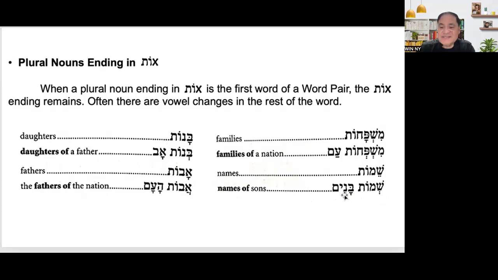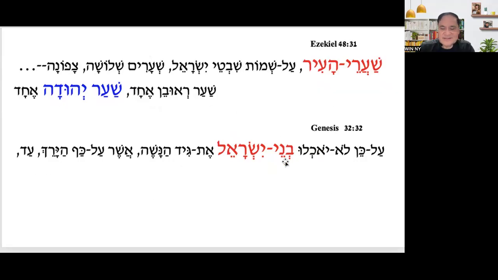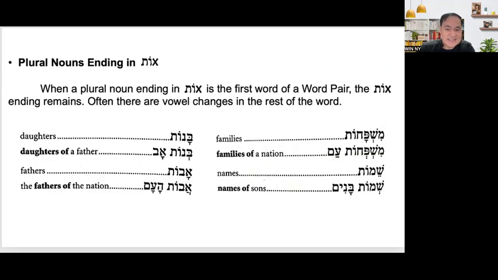Now, if the son is the first word of the word pair, it is not banim, it is Binay, like what happened here, Binay Israel. Because banim here is on the second word, there is no change. Shemot banim.